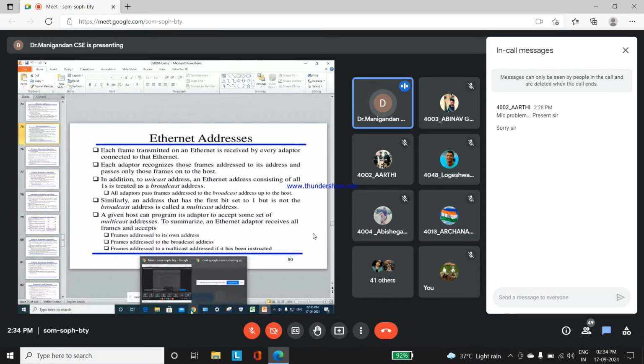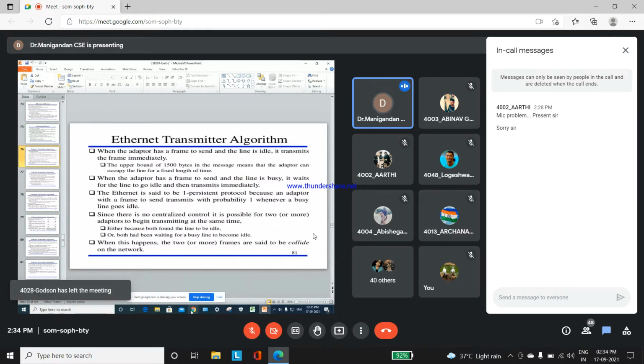In the previous class we discussed up to Ethernet addresses. Today we are going to discuss the Ethernet transmitter algorithm. Each system has an Ethernet adapter, and based upon the adapter, the Ethernet connection is established between the Ethernet port and the adapter. By using the algorithm, we transmit n number of frames at a time so that collisions will not occur.